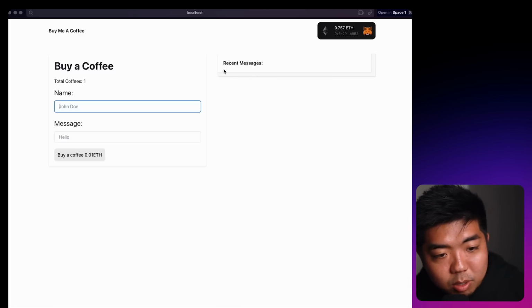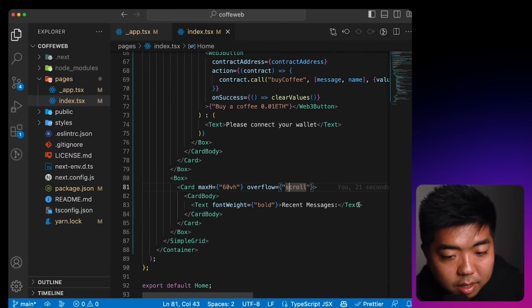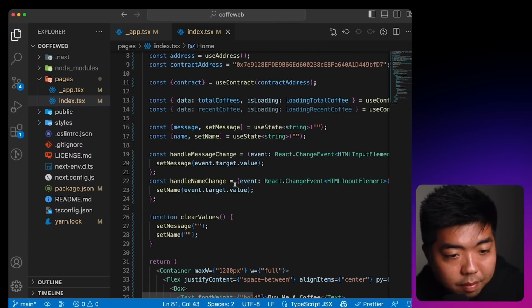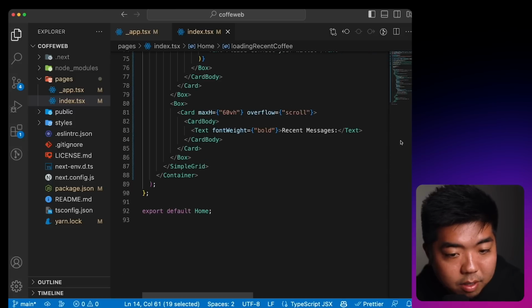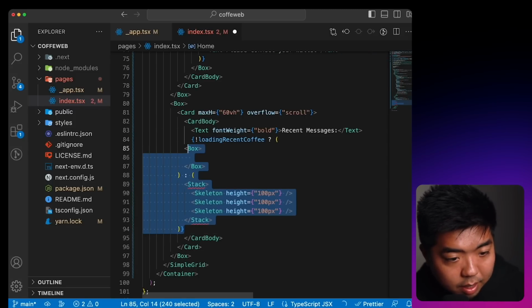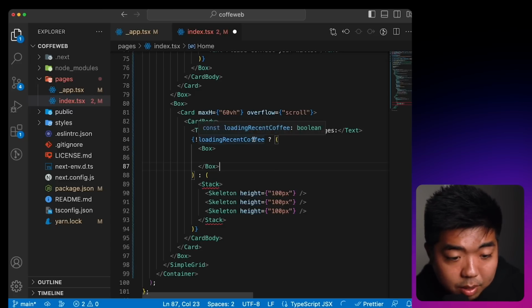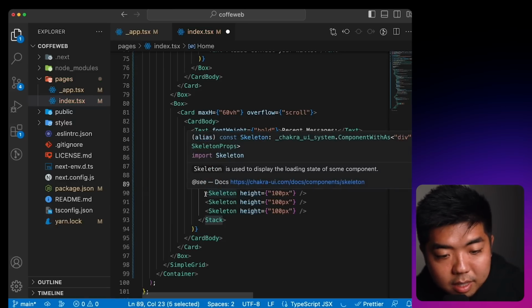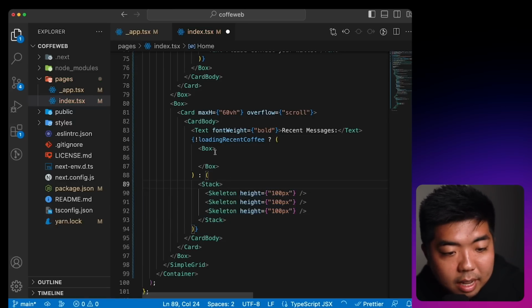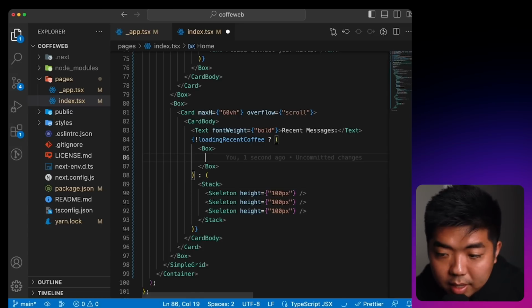So next thing we need to do is display the messages inside. So we want to make sure that we're going to use at the top here our recent coffees. We're going to make sure that we have loaded the recent coffees and that we have the data first. So what we're going to do here is check if loading recent coffees, if it has loaded. If it hasn't loaded, we're going to just show a stack of skeletons, like loading skeletons. And once it has loaded, we're going to put in that information right here in this box.